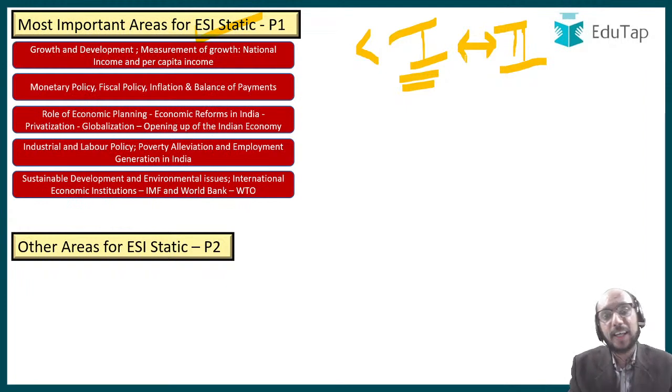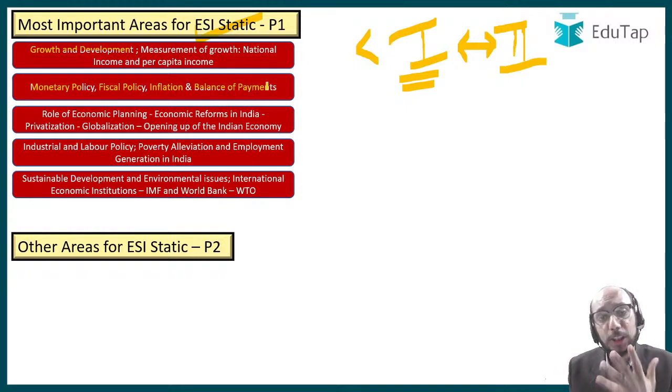The chapters in red are very, very important. Please make a note of 5 chapters. First chapter that you should make a note of is growth and development over here. This is a very important chapter, chapter number 1. Then chapter number 2, monetary policy, is important, though they have not explicitly mentioned it in the syllabus, but it is an important chapter and you should not neglect that chapter. The third most important chapter is fiscal policy, which will help you in understanding the way government formulates and presents its budget and everything associated with that. The fourth important chapter is inflation, which has been very clearly and explicitly mentioned. And the fifth chapter that is very important is balance of payment, which has also been very clearly and explicitly mentioned in the syllabus, right?